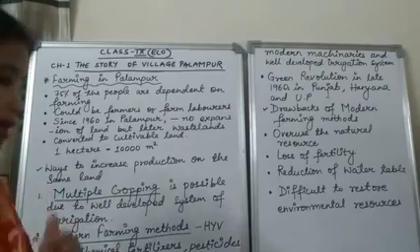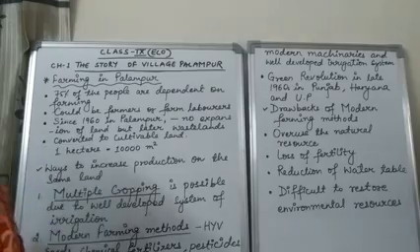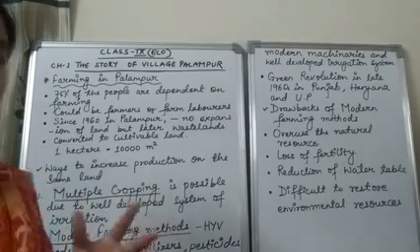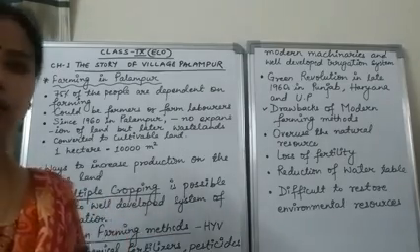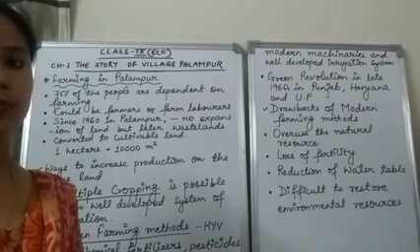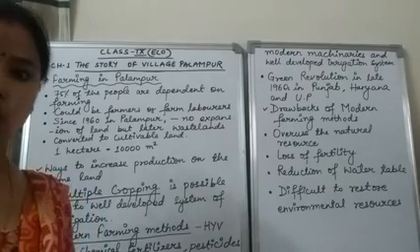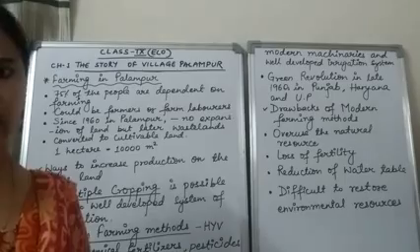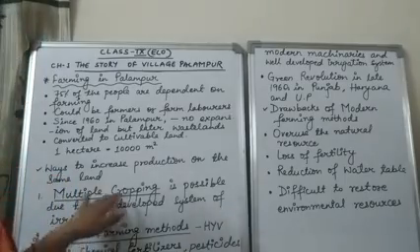What are those ways? First is multiple cropping. Now what is multiple cropping? Multiple cropping is a kind of agriculture in which more than one crop is grown in the same piece of land. That is called multiple cropping.